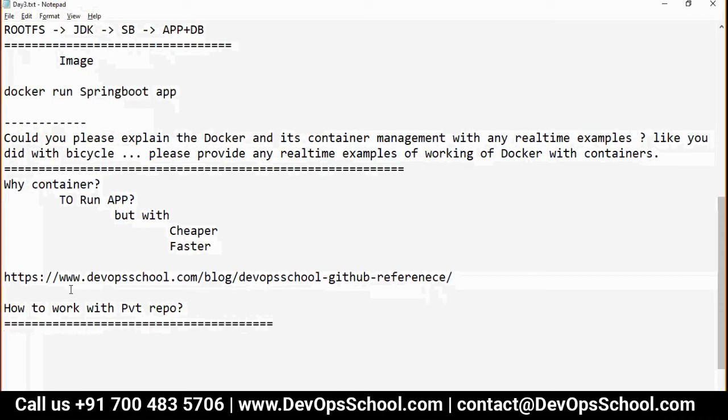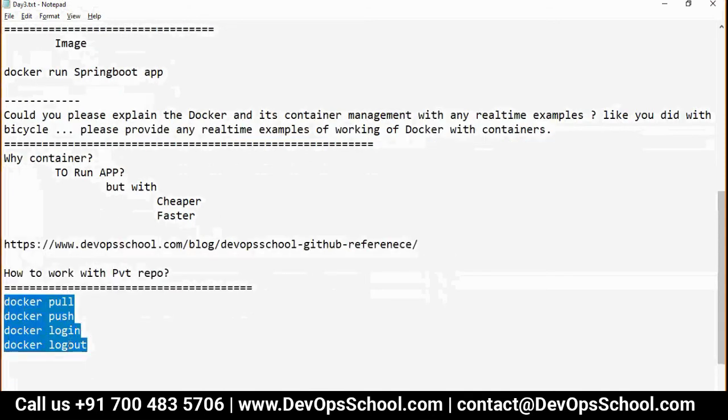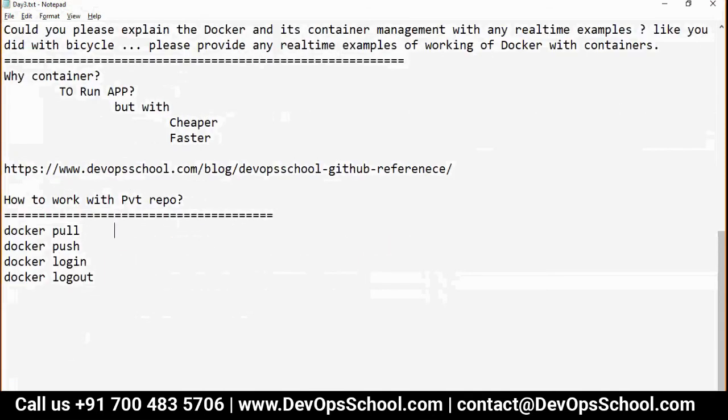When you do docker pull or docker push or docker login, docker logout, these kinds of activities, for pull and push, login or logout, you need a registry. Against that registry, it will be pull, push, login, logout.